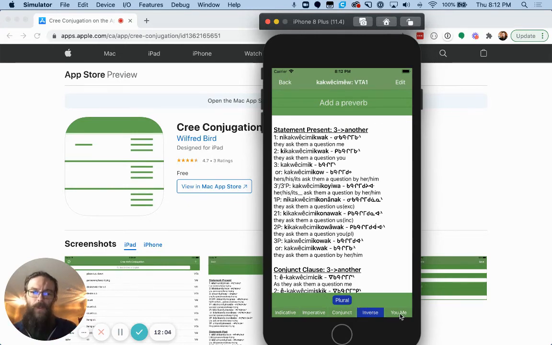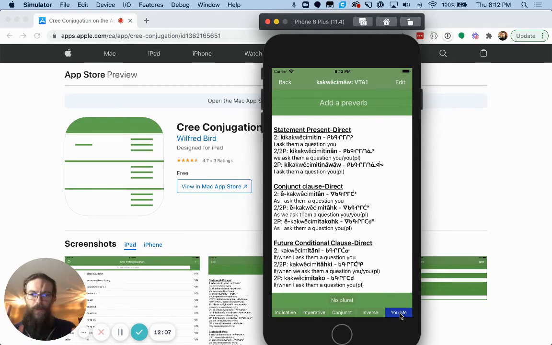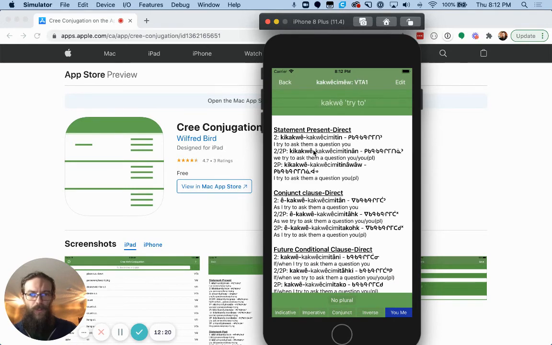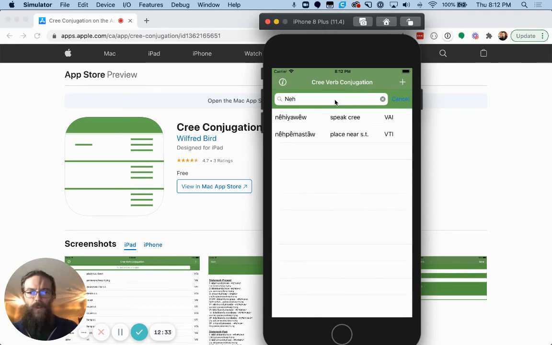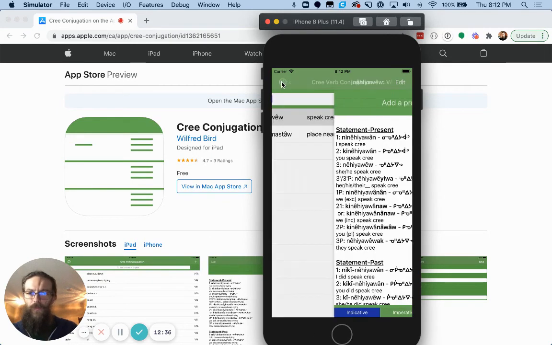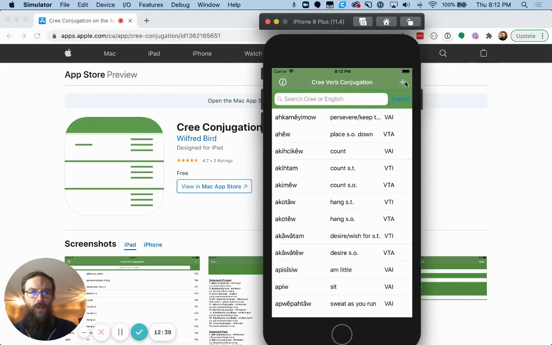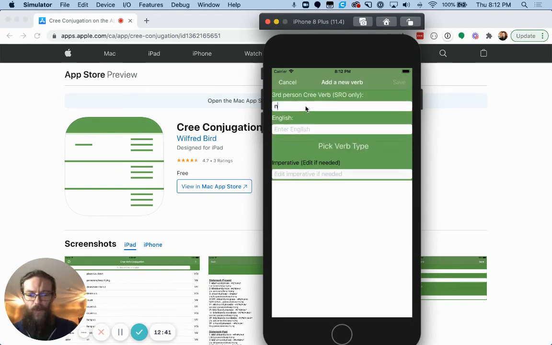And then there's me and you, which is different altogether. I ask you. You ask me. So there's a whole another set here to study. And same with those, you can add the preverbs in there to all of these ones. I try to ask you a question. All right, so the last thing I want to show you that you can do with this is if you can't find a verb in there, like nêhiyawêwin, I speak Cree, but what if I want to say I only speak a little Cree? I can add my own word in here.